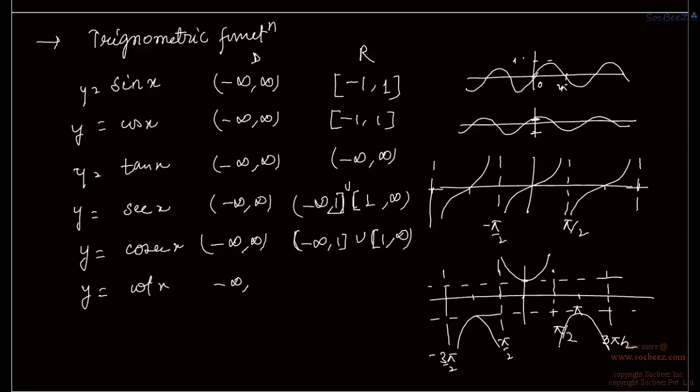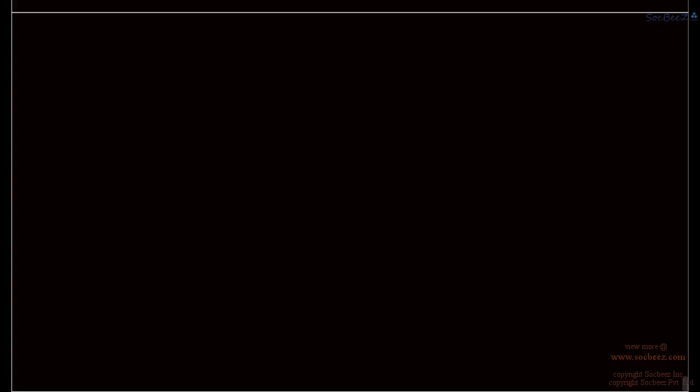Similarly, for cot x, we have domain as minus infinity to infinity and range also as minus infinity to infinity, and its nature is also the same as tan x. So I hope you can draw the graphs of cosec x and cot x. These are all trigonometric functions which are also periodic, and we will see what periodic functions are later. So now we have the exponential function.